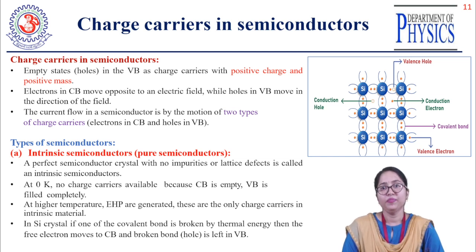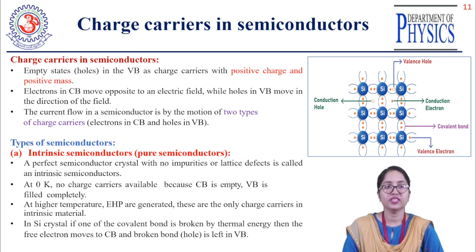Now, what are the types of semiconducting materials? Semiconducting materials are of two types. First is the intrinsic semiconductor, which is the purest form of semiconducting material. An intrinsic semiconductor is a perfect semiconducting crystal with no impurities and no lattice defects.